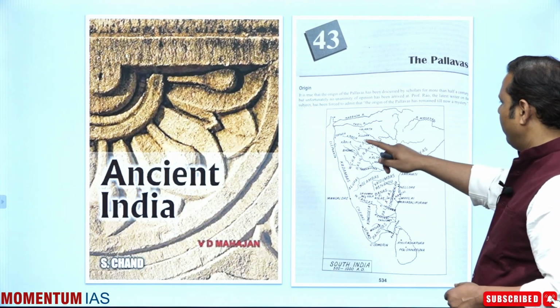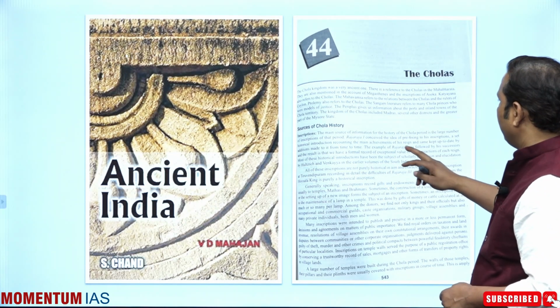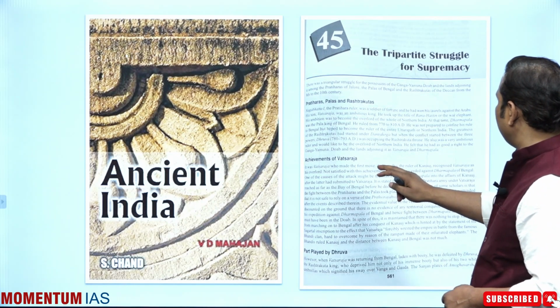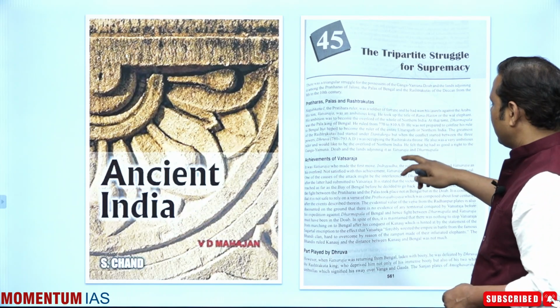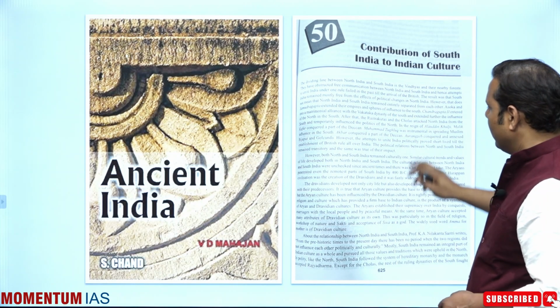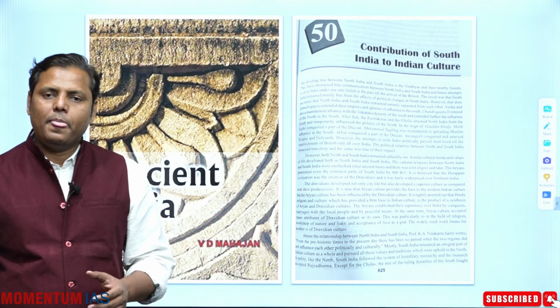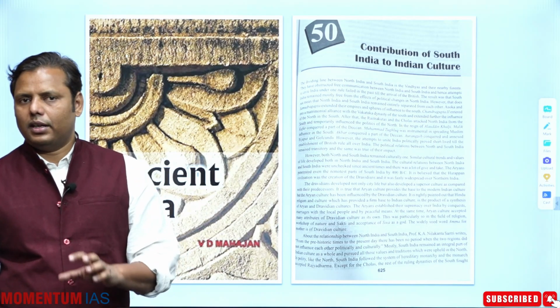Okay, this is the book of ancient India, by B.D. Mahajan, and in fact here you can find the Pallavas being covered, the Cholas being covered, the tripartite struggle has been covered here. And the contribution of South India to Indian culture, so all these aspects from where I find the possibilities of questions I have included here. They are beautiful chapters. आपको बहुत अच्छे pointers भी मिल जाएंगे, facts भी मिल जाएंगे, और थोड़ी पुरानी हिस्टोग्राफी मिलेगी, लेकिन मिल जाती है इस किताब में. लेकिन कम से कम आपके पास कुछ हिस्टोरियंस होंगे जिनको आप कोट कर सकते हैं, जिनकी हेल्प से आप लिख सकते हैं, ठीक है.